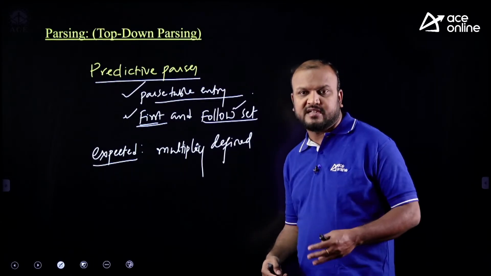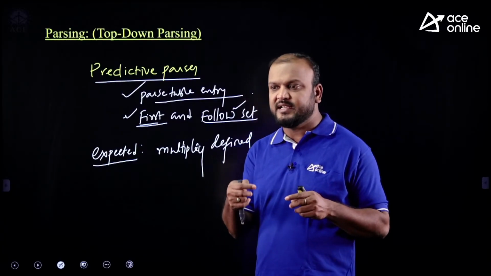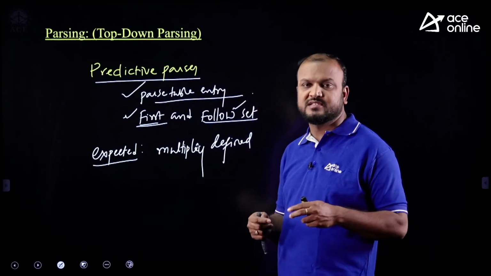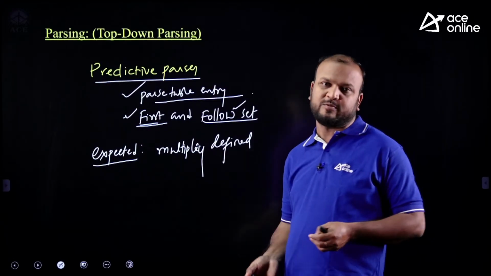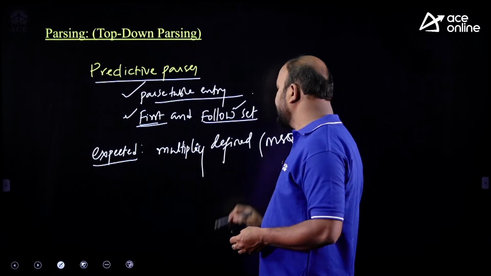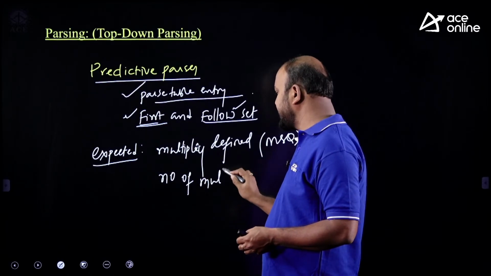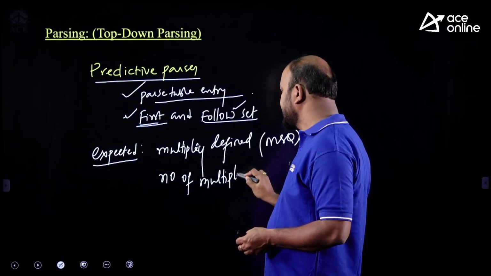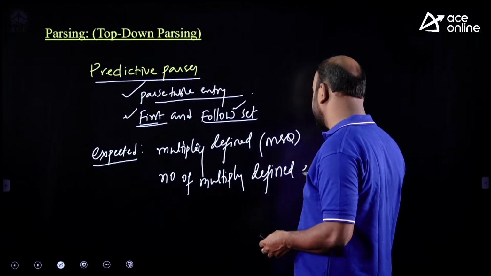If two productions are there, there may be two options where each option contains some different production rules. If that entry contains more than one production, meaning more than one option is correct, you can expect an MSQ question. And you can expect a question on the number of multiply defined entries, meaning in the parse table, how many entries are multiply defined?